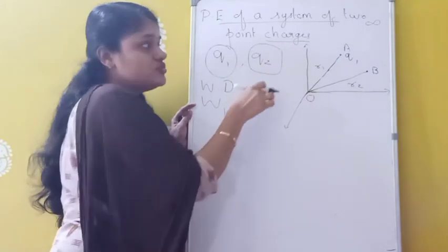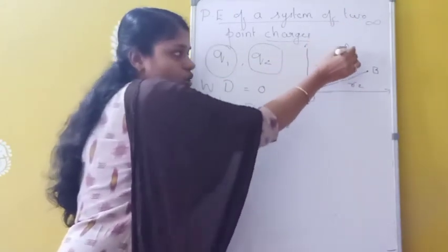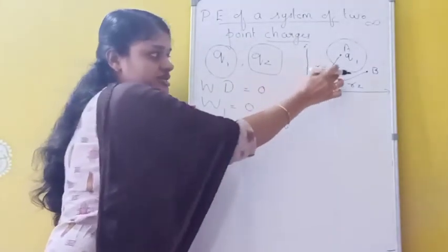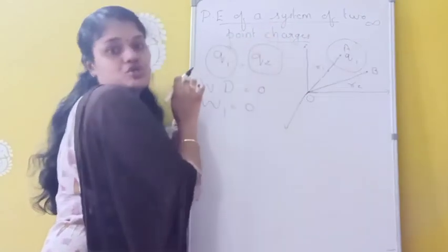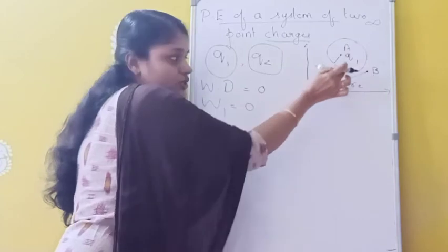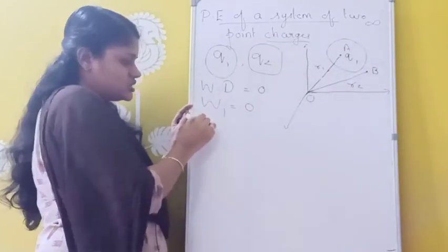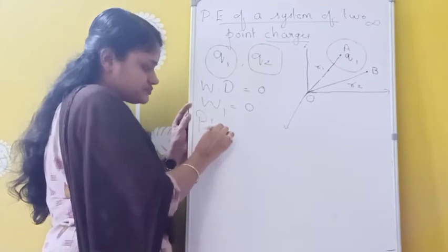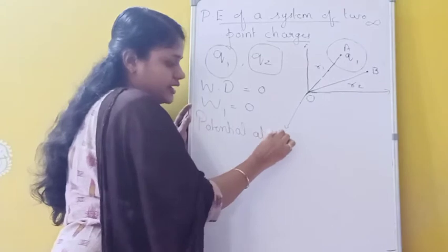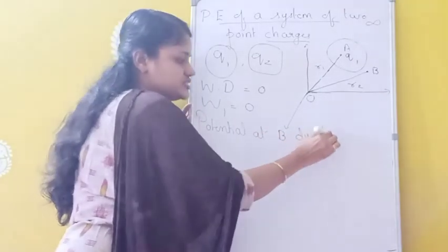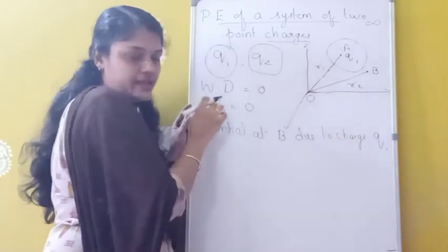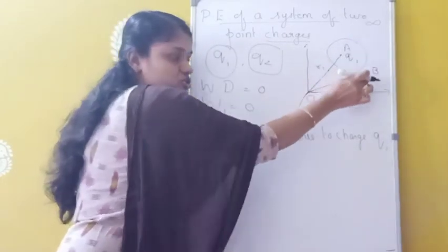Now we have to do some work, because we already have a charge at A. There may be a potential here due to this charge Q1. First of all, we have to find the potential at position B due to charge Q1, because we already have charge Q1 at position A and we have to bring another charge Q2 to position B.